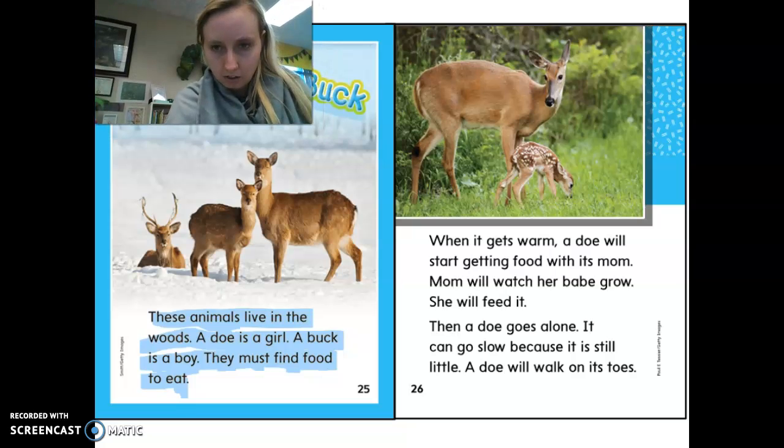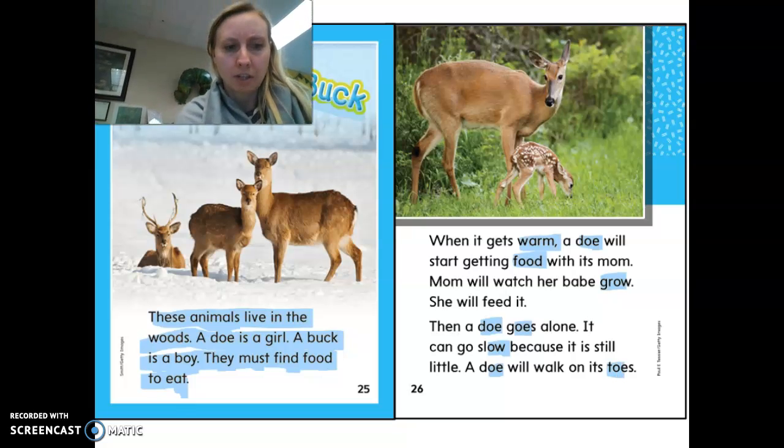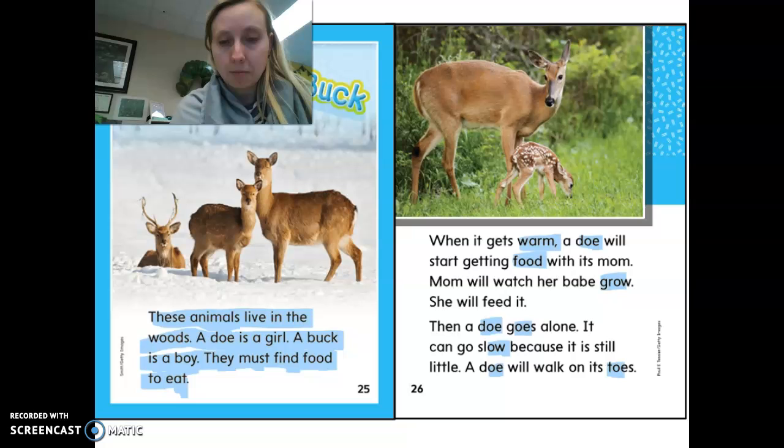Okay, let's look for some words. We have warm, there's doe again. Food. Grow. Doe. O. O. O. O. Lots of O's in this paragraph. On this page. Your turn.